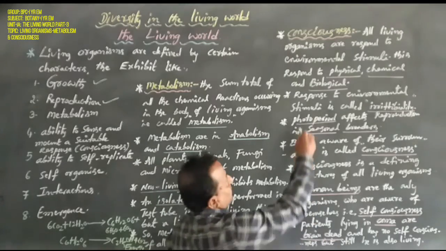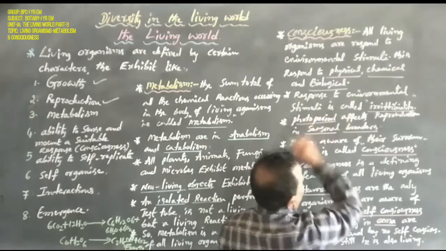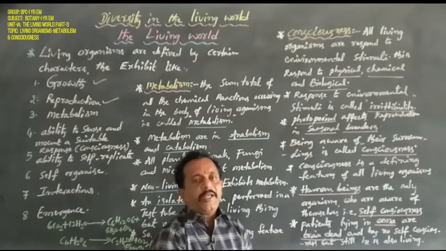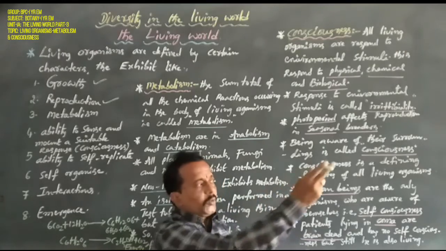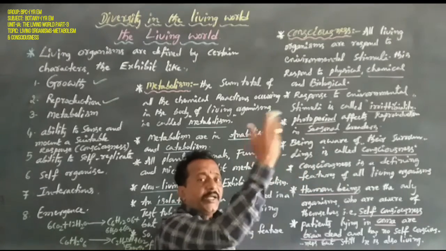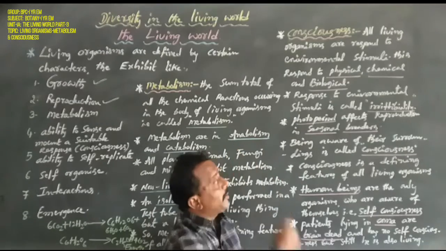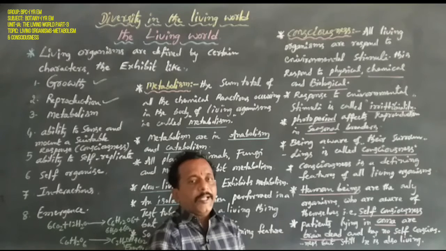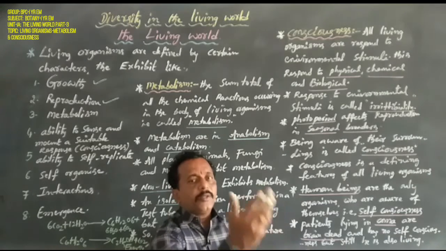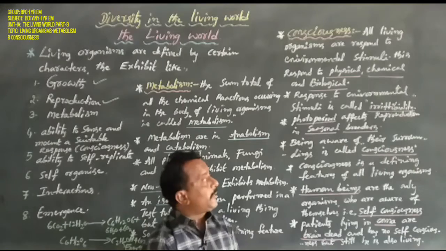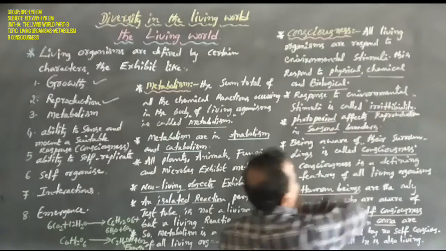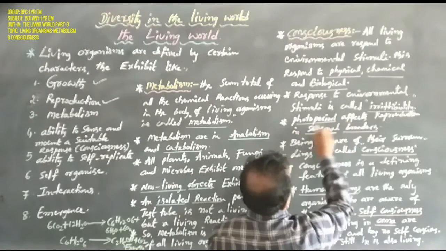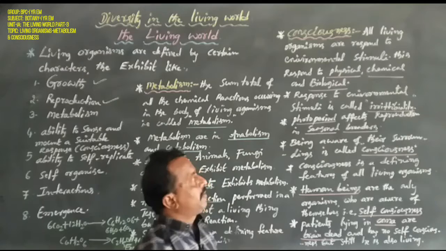Now, responding to environmental stimuli is called irritability. Any living organism that responds to environmental stimuli, the surrounding environment, shows irritability. What is the meaning of irritability? Any living organism responding to environmental stimuli, that is called irritability. Next, coming to photoperiod affects reproduction in seasonal breeders.